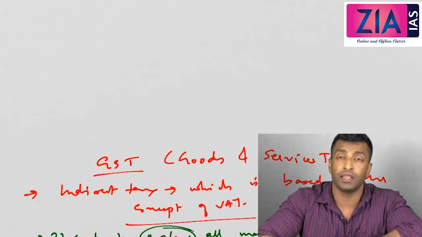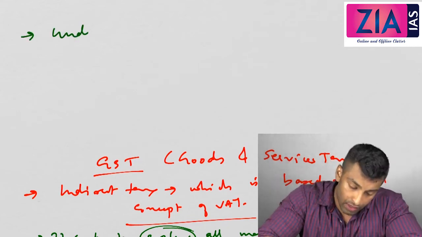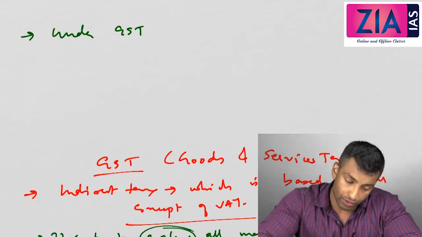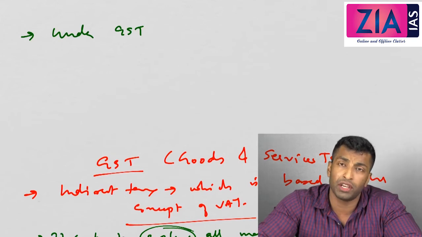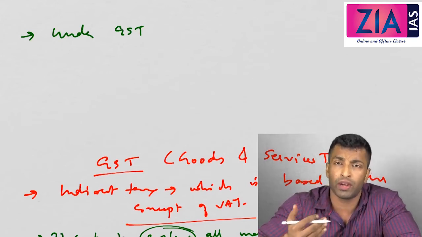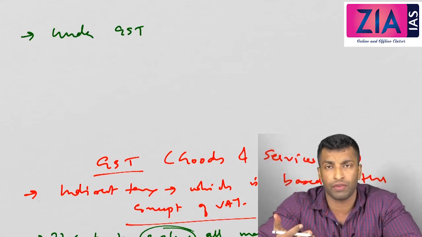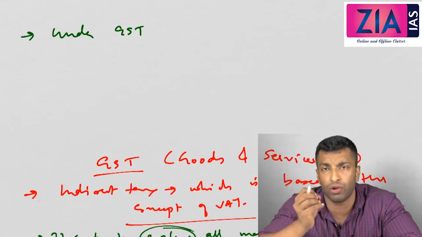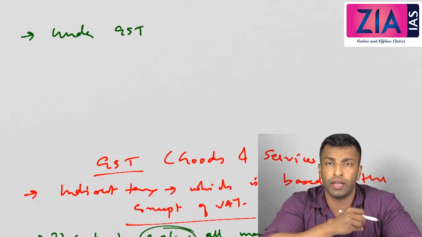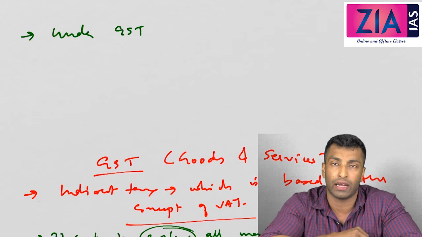Now what is the concept of GST? Under GST, you have to pay taxes on the value addition. Value addition means value of output you need to pay, because it is very difficult to calculate value addition in developing countries, which I have told you. So you will pay for the entire value of output, but the taxes paid at the previous stage will be reimbursed, and that is the practical version of VAT.